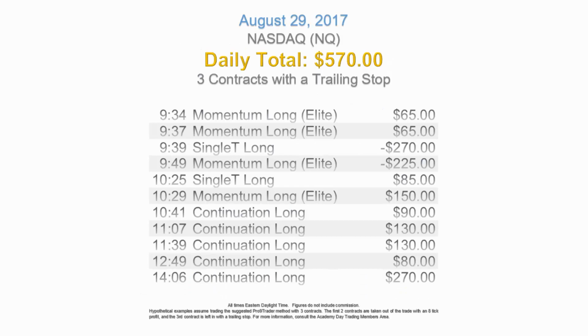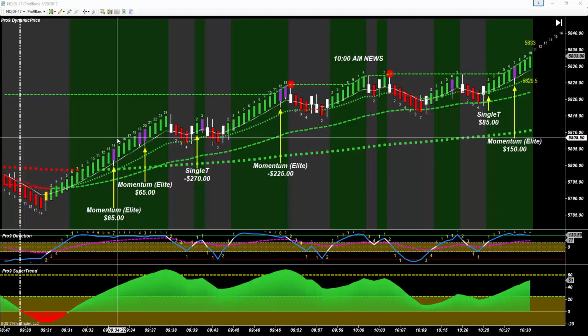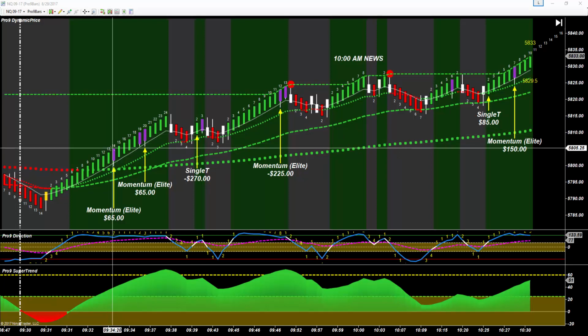Good afternoon. Welcome to the daily market dissection for Tuesday, August 29th, 2017. Today's market is the NQ. Our first trade of the day is a momentum long.